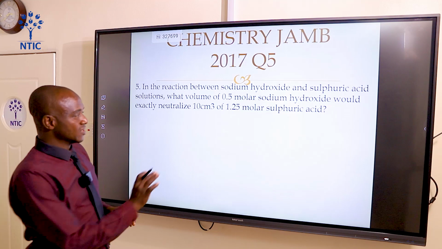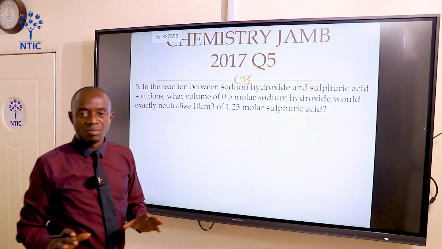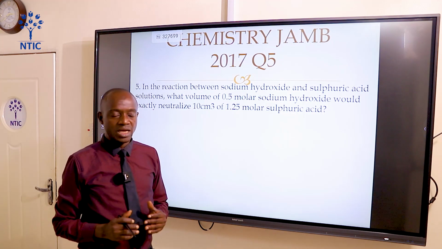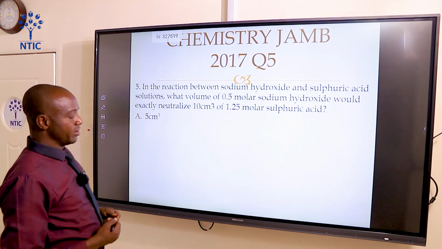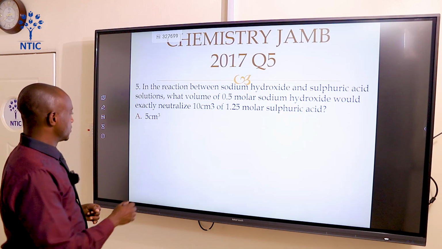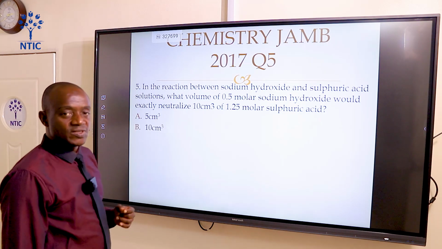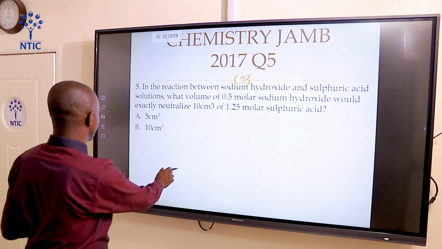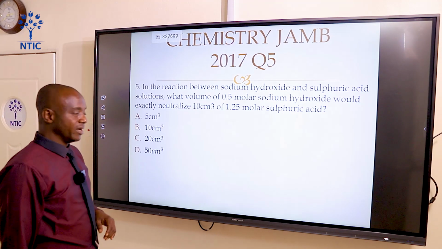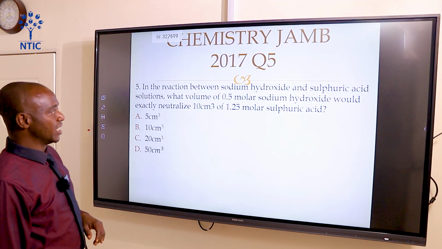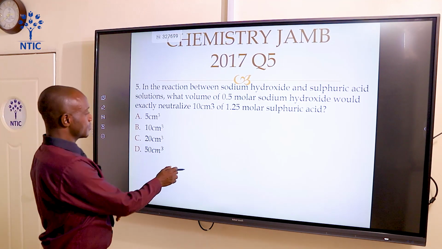What we need to understand is that this molar is the same as mole per dm³. That is the unit. Okay? Option A says it's 5 cm³. Option B is 10 cm³. Option C, 20 cm³. And option D is 50 cm³. All right?